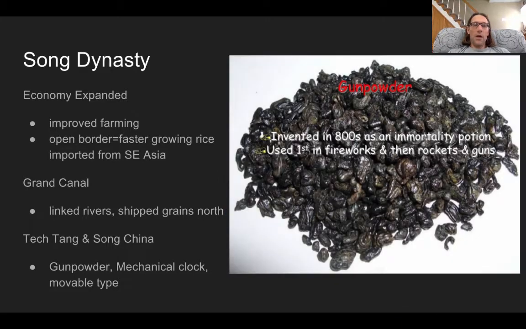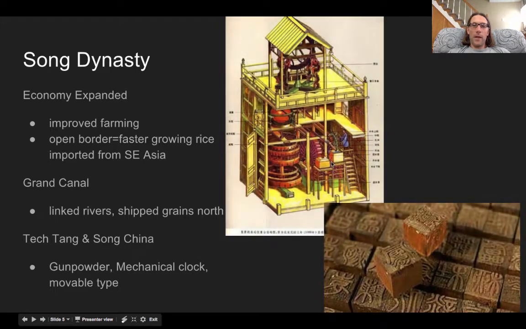With the Tang and the Song, it's hard to know exactly when these things were invented, but we know that more than likely both of these groups are using these technologies. You've got gunpowder. The other thing they create is a mechanical clock to keep track of time.